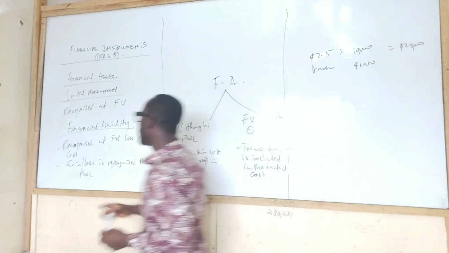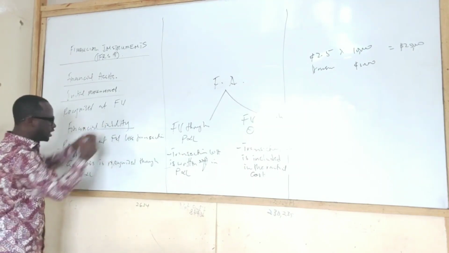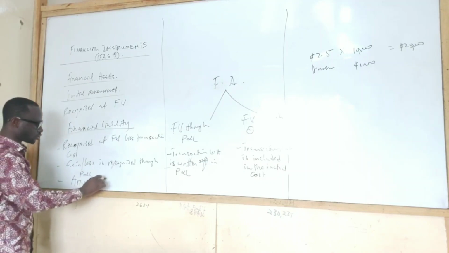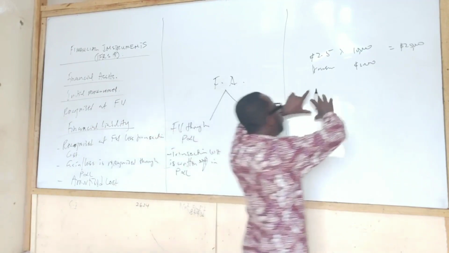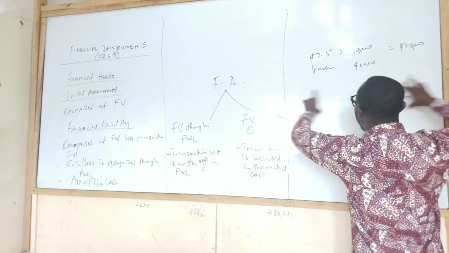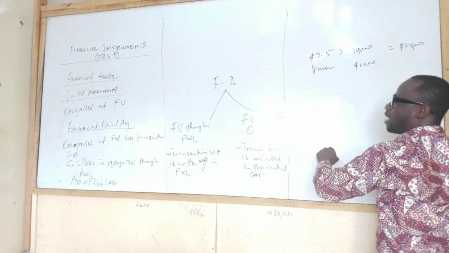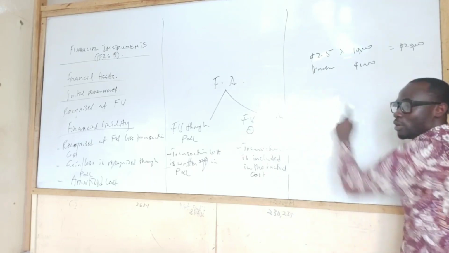Then the last thing is that, when it comes to financial liability, we always carry it using what? The amortized cost. If you remember what we did at the leases, it means you will do the schedule. You are not separating it into current and non-current liability, but you will still be doing the schedule.